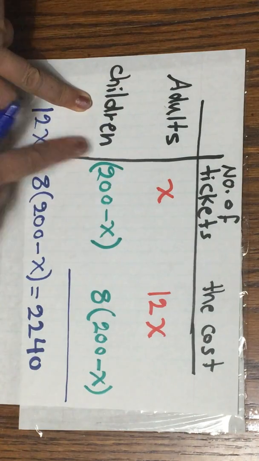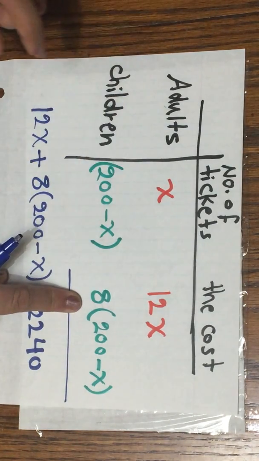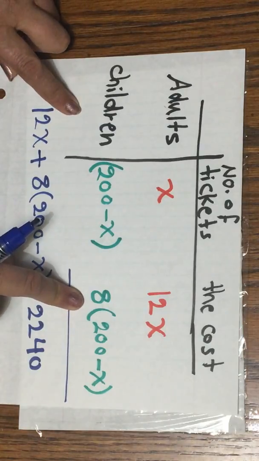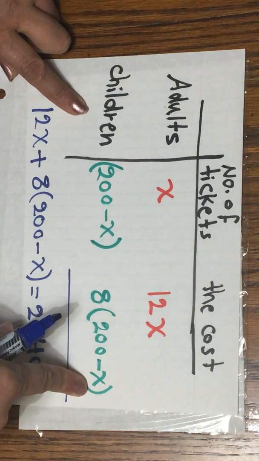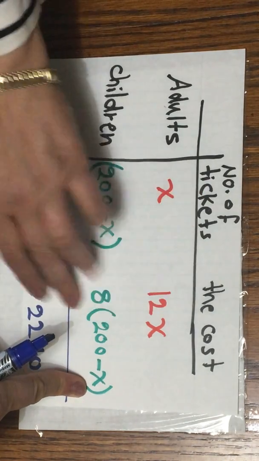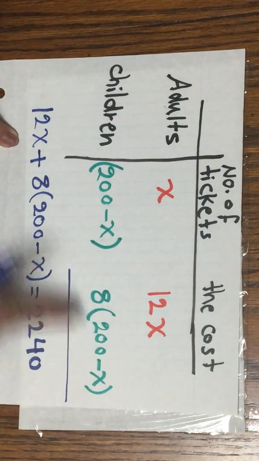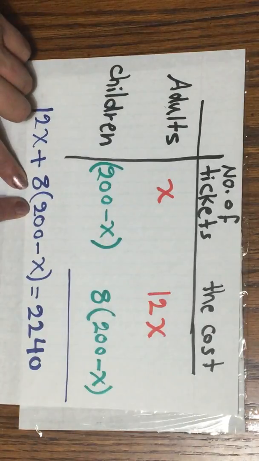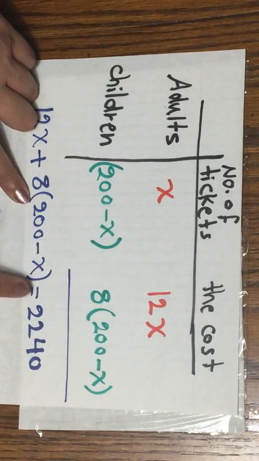For children, number of tickets is 200 minus X. The price for each ticket is $8. Now I'm going to multiply 8 times 200 minus X. So to find the cost, I have to add up these two numbers. 12X plus 8 parentheses 200 minus X parentheses equals 2,240, this number in the question.